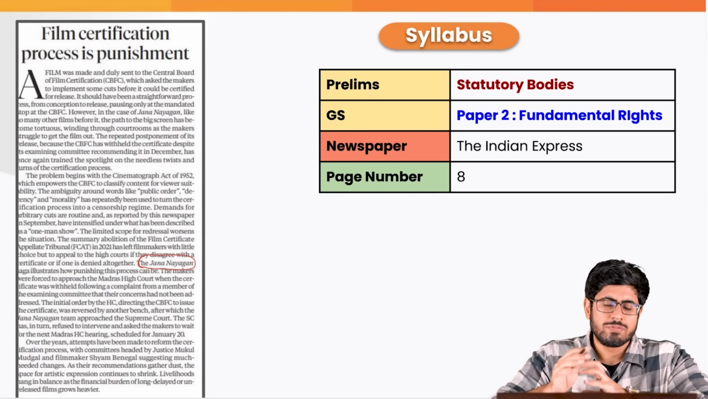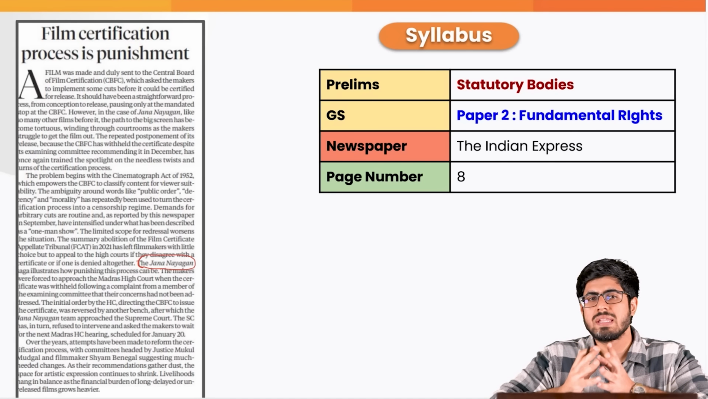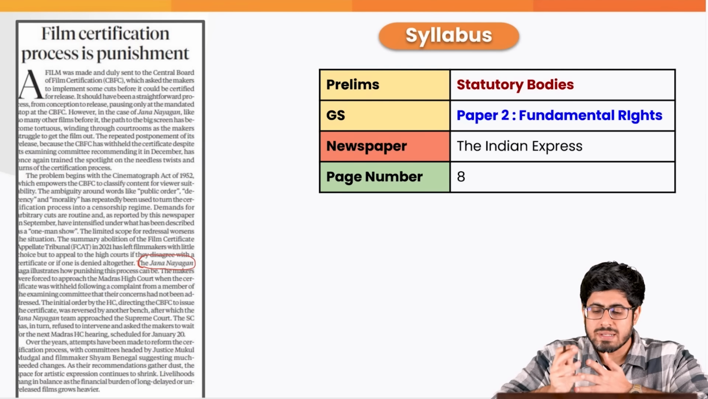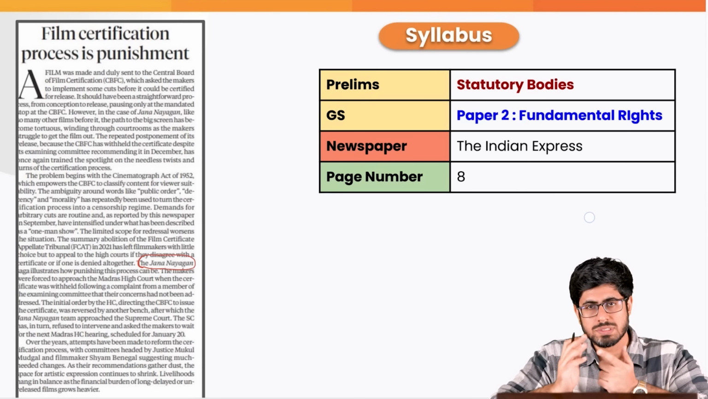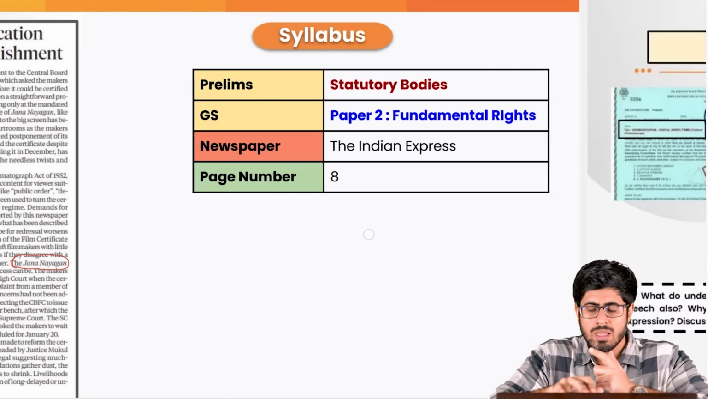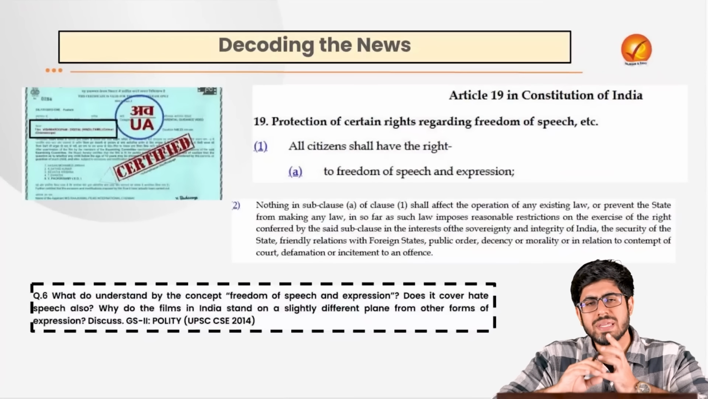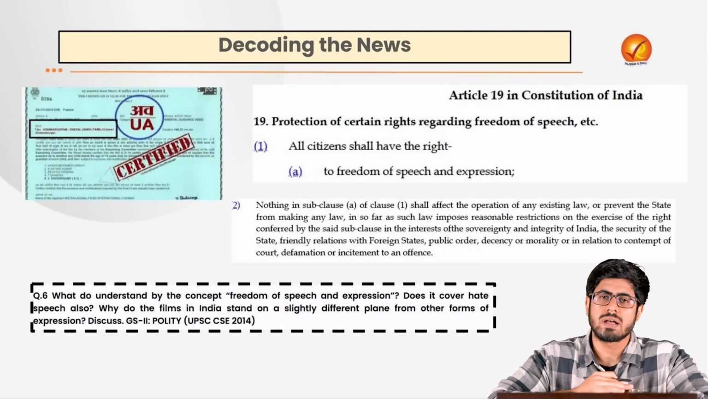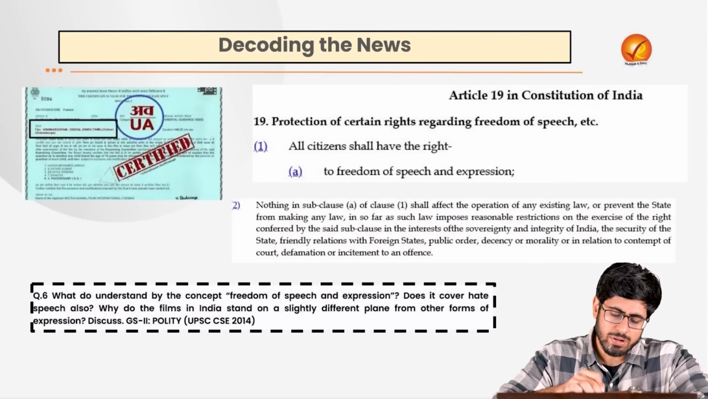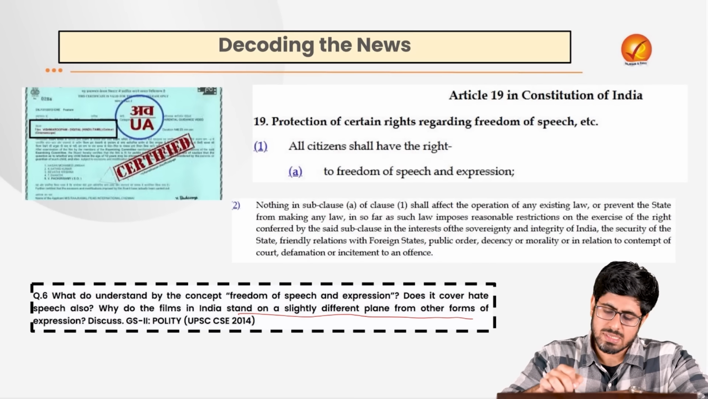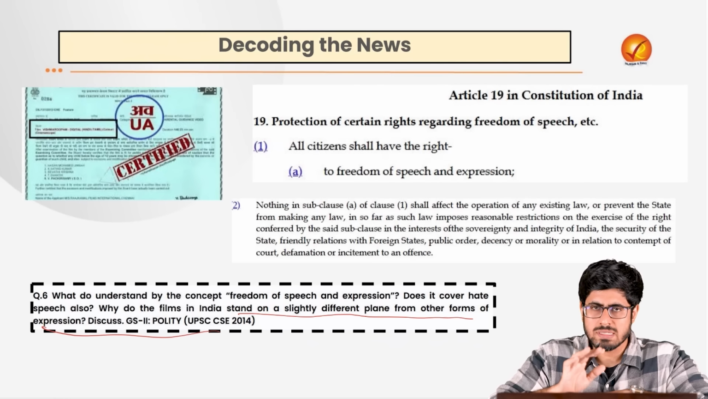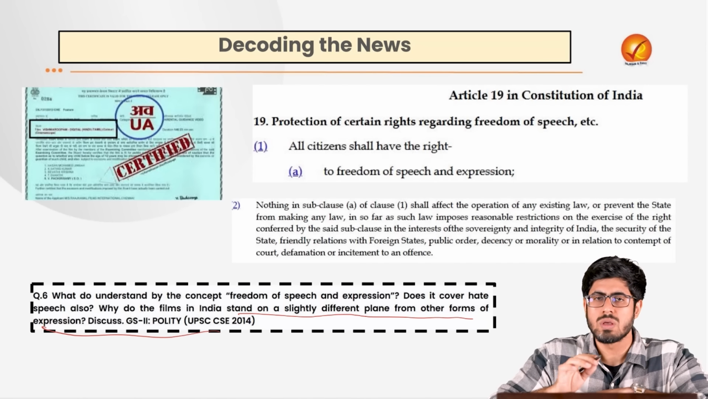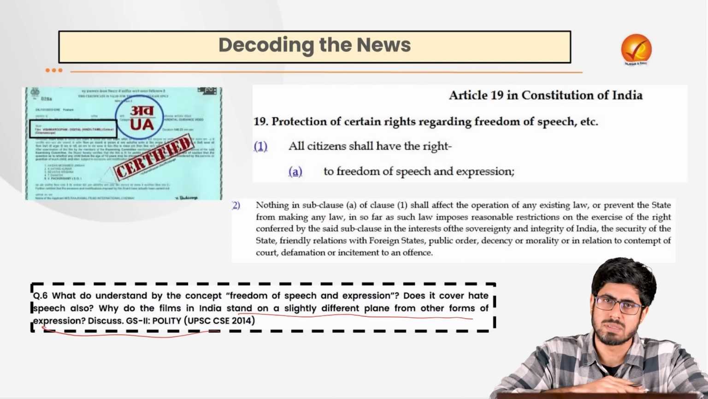Moving to the next topic: the film certification process is a pain, a punishment in India. It caters to the aspect of GS Paper 2, the fundamental rights issue. It also relates to various Mains topics. A Mains question has already come on this topic, where they ask: film certification stands on a slightly different plane from other forms of expression. Discuss. This is a previous year question from 2014, GS Paper 2 of UPSC CSE.